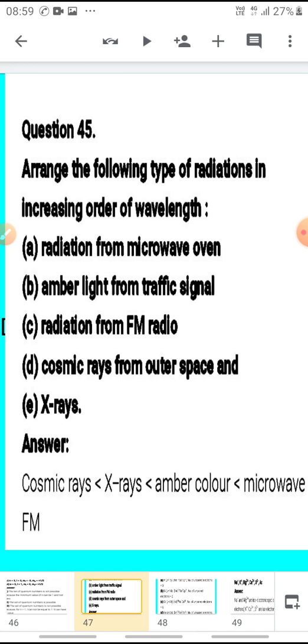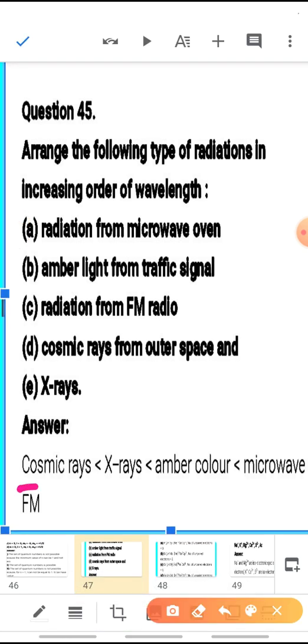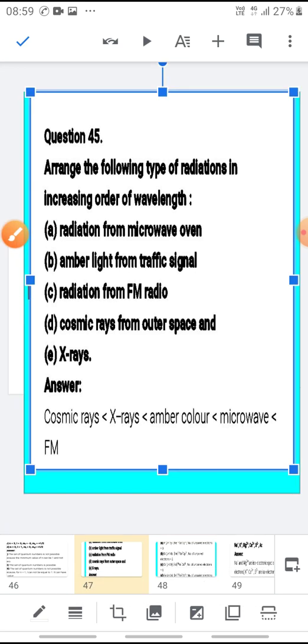FM waves are having the highest wavelength. Cosmic rays are having the lowest wavelength, and after that comes the X-ray. So the sequence is cosmic rays, the lowest wavelength, then the X-rays, then amber rays from the traffic light, then microwaves and the FM radio waves. So this is also done.